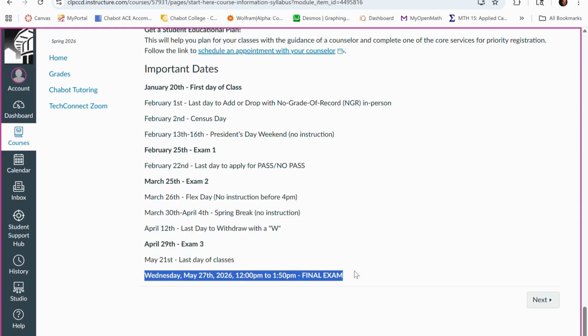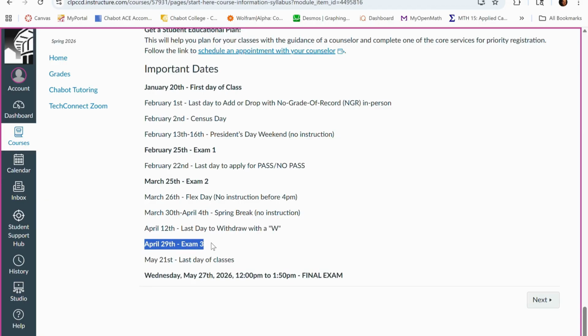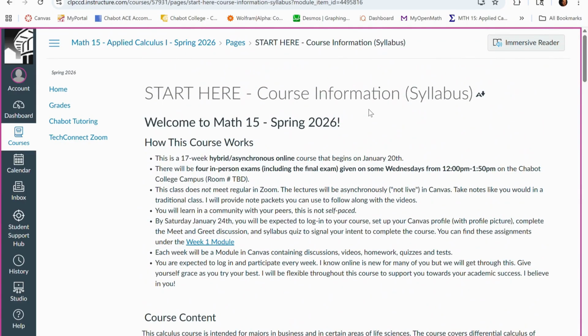There are not makeups for this, right? So make sure that you can make these dates, right? If you know that you can't make one of these dates, you should be finding another section of Math 15 to be in. You have to be here on these days. Okay, that's pretty much everything I want to say right now about the syllabus.